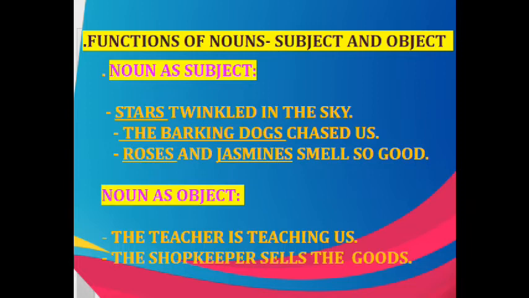An object is the receiver of the action. The direct object can be found by placing a question word like whom and what after the verb of the sentence. Like, the teacher is teaching us. Now the teacher is teaching whom? To us. Then the next example, the shopkeeper sells the goods. The shopkeeper sells what? The goods. So here us and the goods are objects of the verbs teaching and sells. I think this is clear to you.